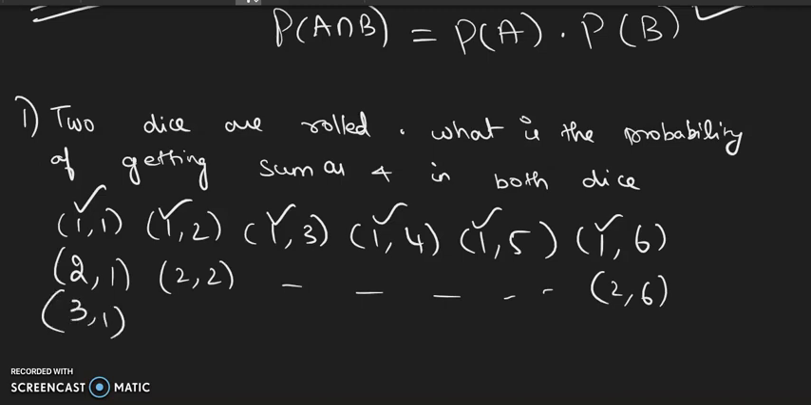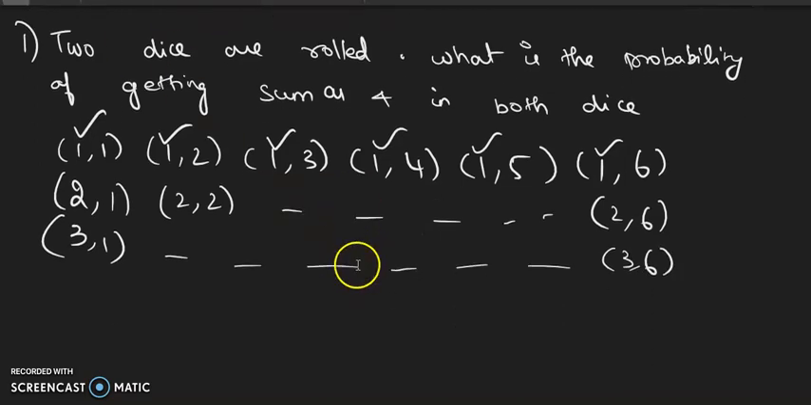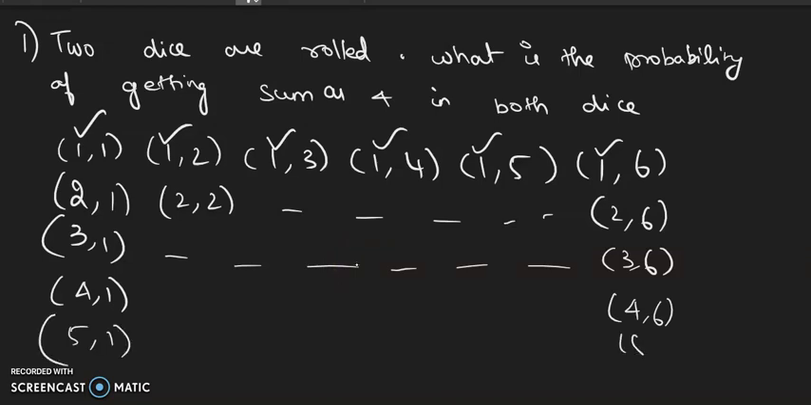Similarly 3,1 up to 3,6, 4,1 up to 4,6 and 5,1 up to 5,6. It's like we are writing all the possibilities, because the denominator is the total number of cases, and the numerator is favorable. So, sorry, favorable divided by total number of cases.